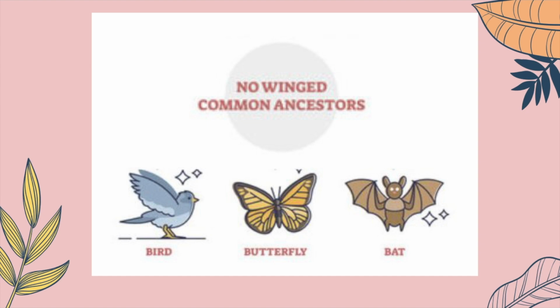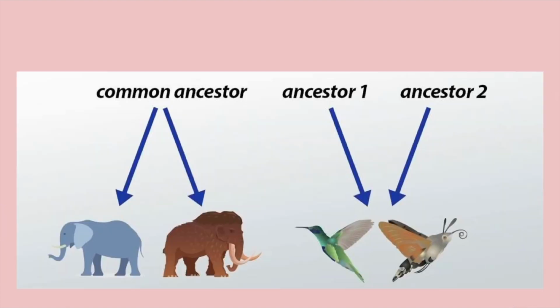They developed these traits independently because they lived in similar environments. So once again, divergent evolution is where we share a common ancestor, and convergent evolution is where we do not share common ancestors, but organisms have similar traits.